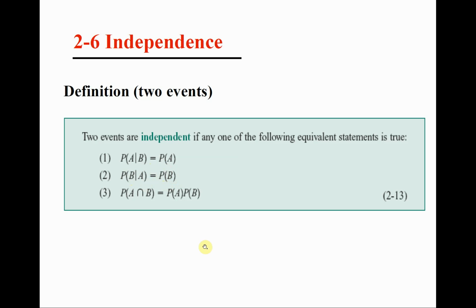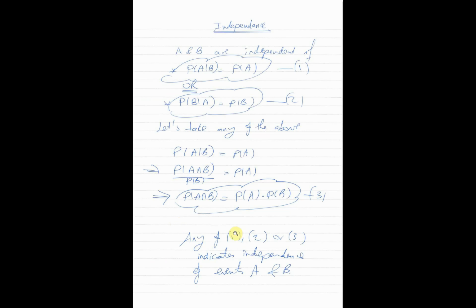Now, what about the third formula? Where does the third formula come from? It comes from any one of these two. How? Let's just look at this note here. So we have the first formula. The probability of A given B is equal to the probability of A, or the probability of B given A is equal to the probability of B. If this is true or that is true, then A and B are independent. Now let's take any one of these two formulas. Let's take the first one. Let me rewrite the first one. So the probability of A given B is equal to the probability of A. That's the first condition here.